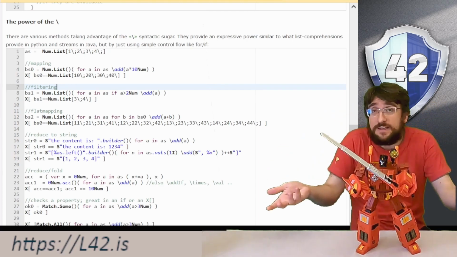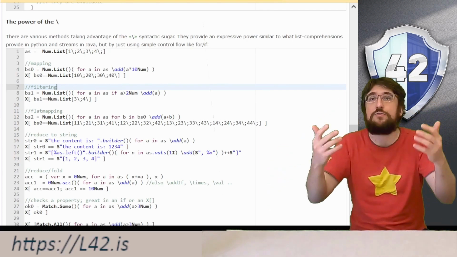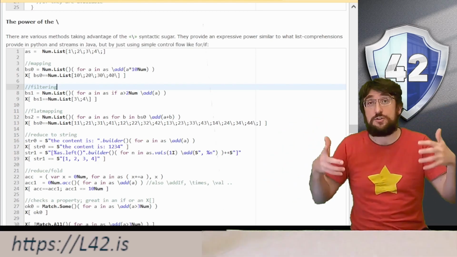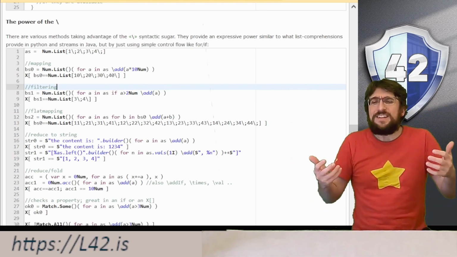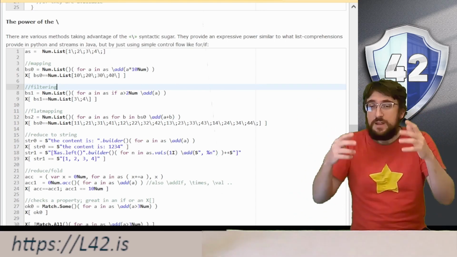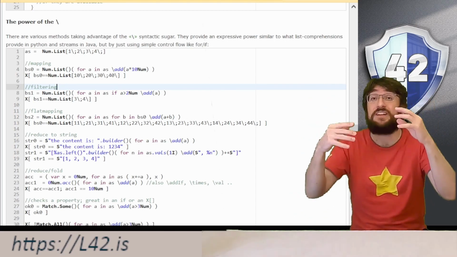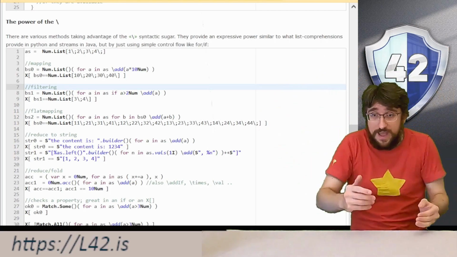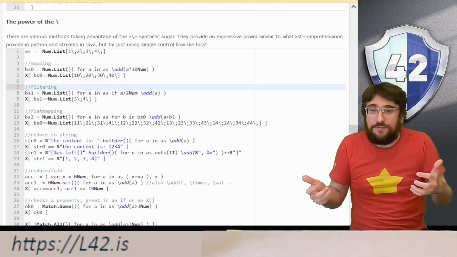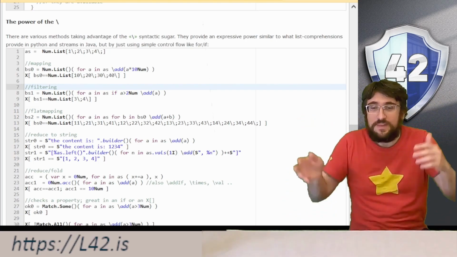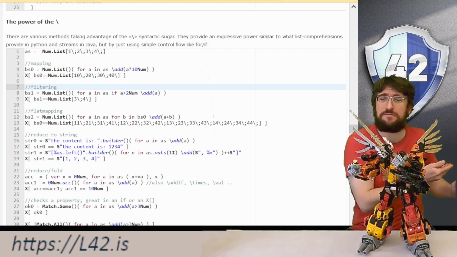we make our filter. So we have seen how to make map and filter, two of the most iconic operations on Java streams. Let's see now how we can make a flat map. We can have bs2 equal numList open close to create a mutable empty list, and then we call our usual method, and then for a in AS, for b in bs0, slash add a plus b.